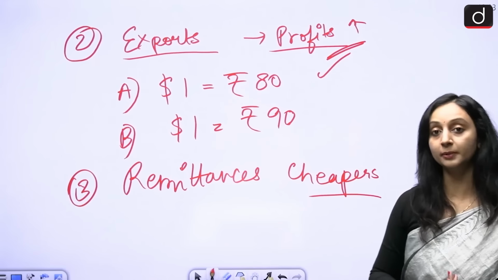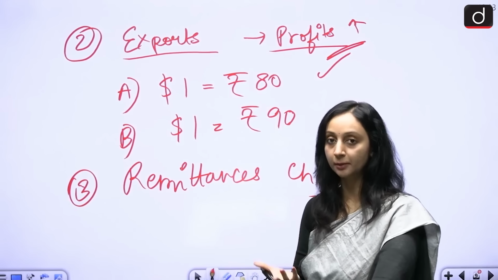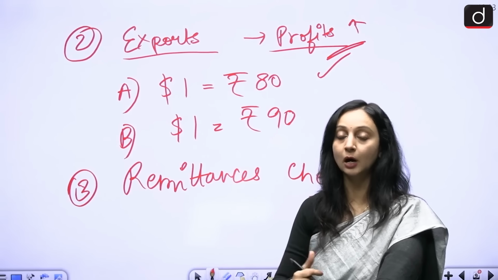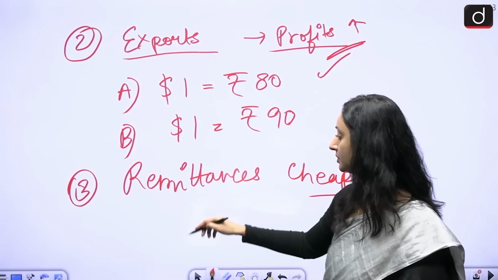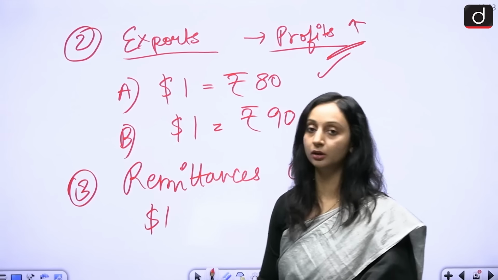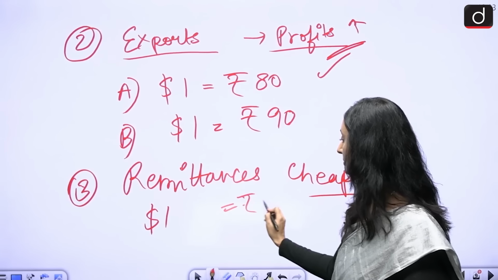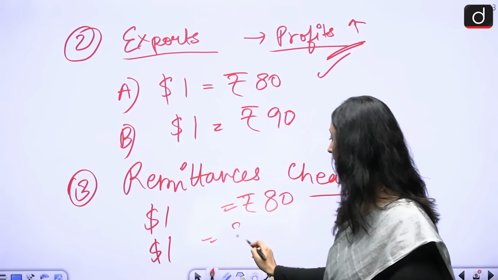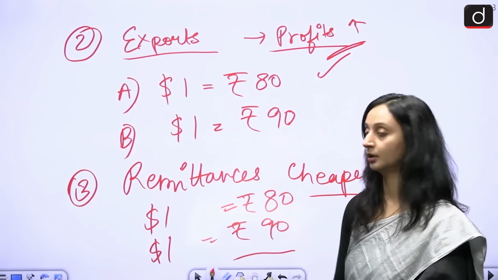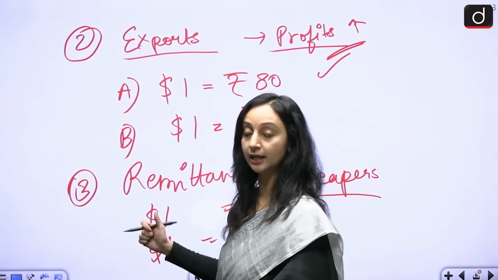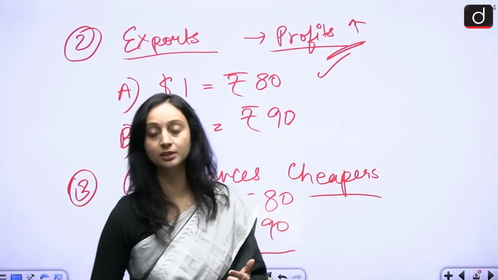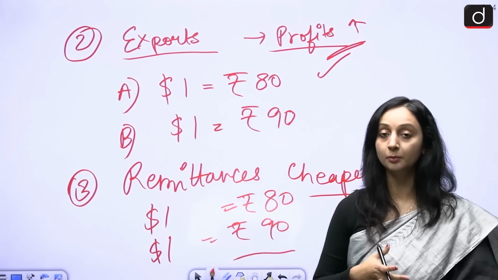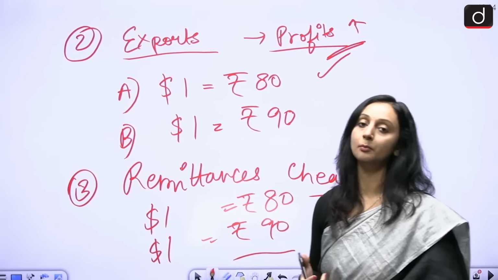So not just the exporters, but the NRIs also benefit from this. When they're sending money home, they can send more money home without having to spend more dollars. Same scenario, for example, today they sent $1, I got 80 rupees back home. Tomorrow again they're sending me $1, but now I am getting 90 rupees back home. So the remittances have also become cheaper. These NRIs are able to send in more money to their houses without having to shell in extra dollars. So remittances become cheaper, exports become more beneficial, but imports become more and more expensive.